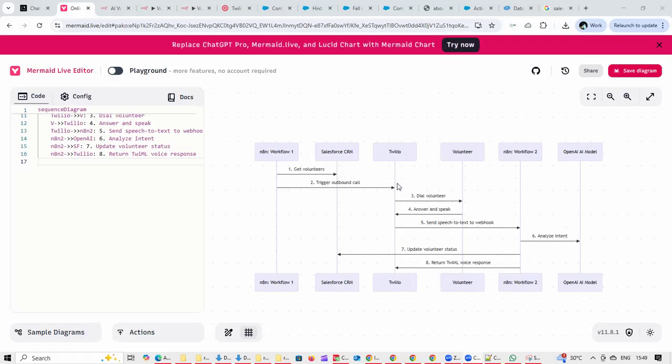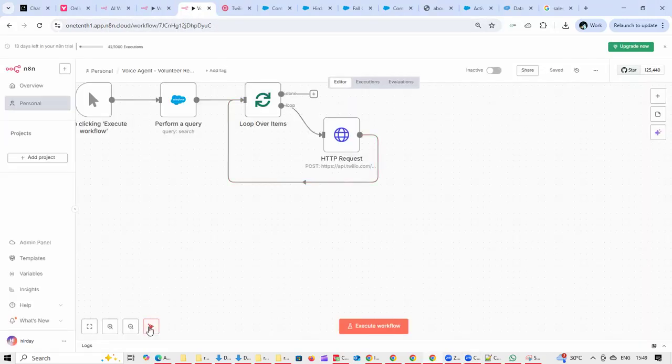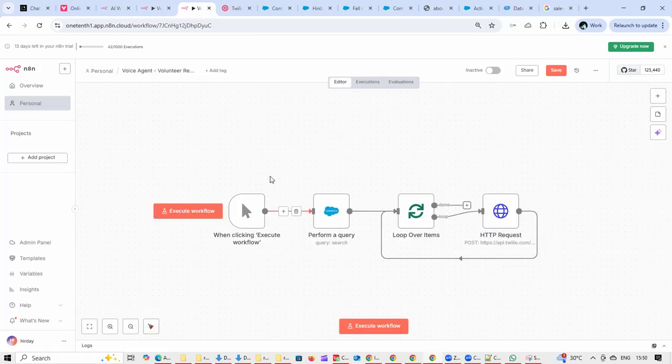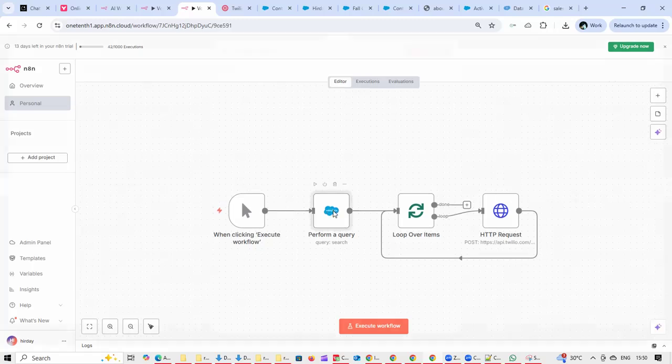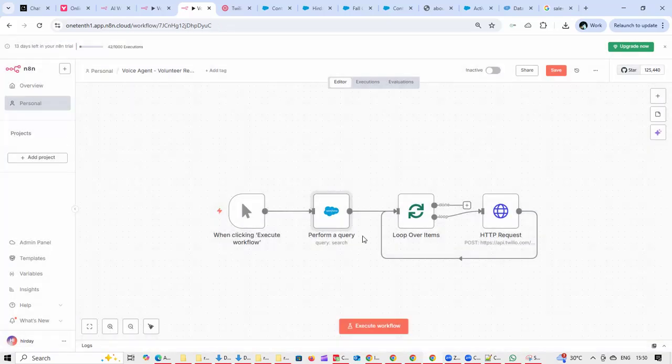So now, how it was implemented. We have got two flows. This is the first flow in n8n, which is going to perform a query against Salesforce. In a campaign, get me all the campaign members and their phone numbers to whom we need to make a call.